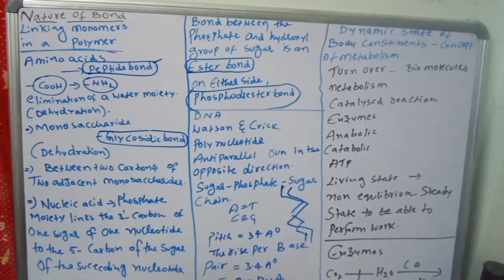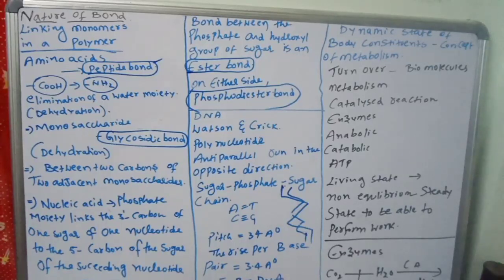For example, carbon dioxide plus H2O, in the presence of the enzyme carbonic anhydrase, forms H2CO3, carbonic acid. Without carbonic anhydrase, it is 200 H2CO3 molecules in 1 hour. With carbonic anhydrase, it is 6 lakh in 1 second.